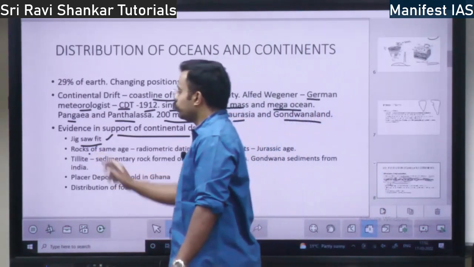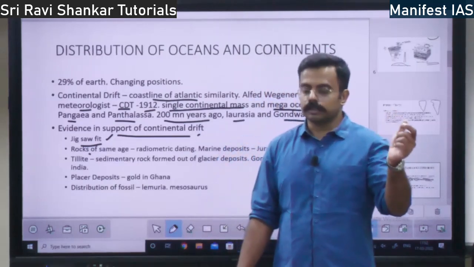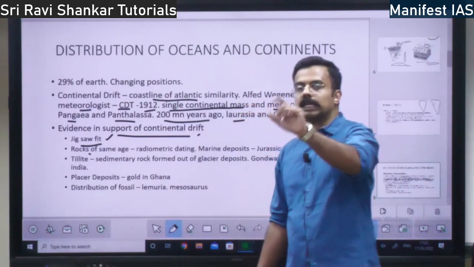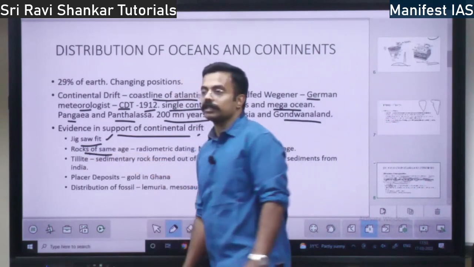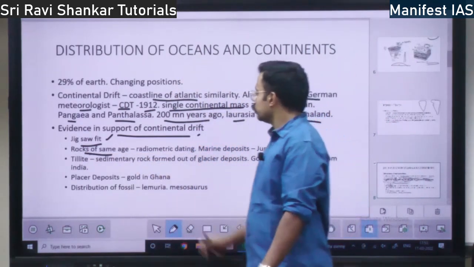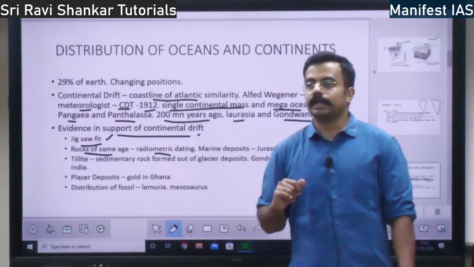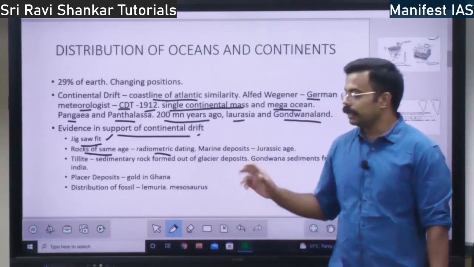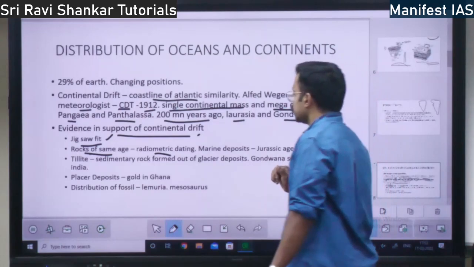Then if you find the rocks on both sides, the rocks on the South American side and also the rocks on the African side, both are of the same age. So how is this same age found out? By radiometric dating. By radiometric or carbon dating, they find out the age of the rocks. So both of them are of the same age.